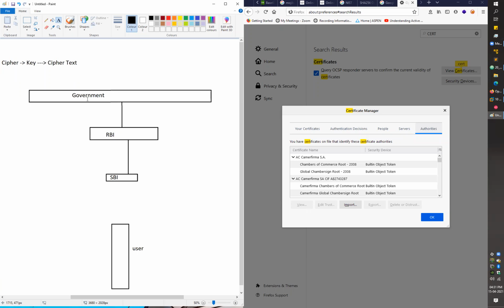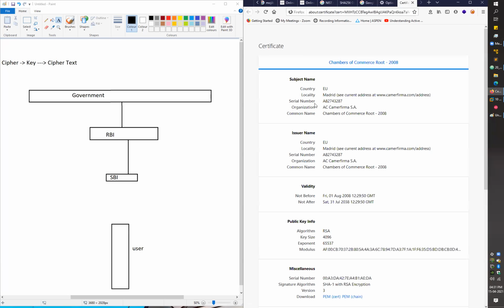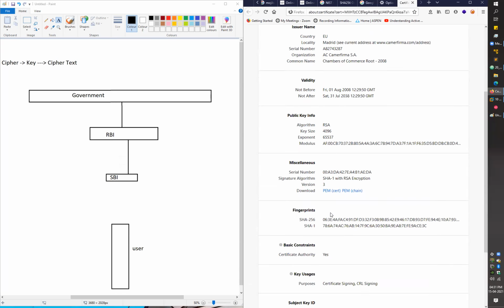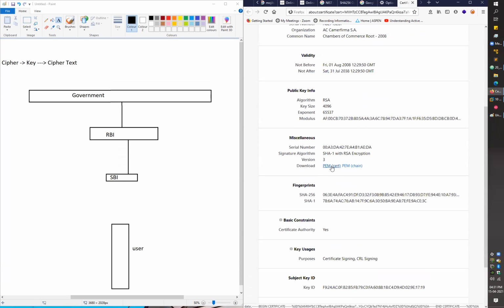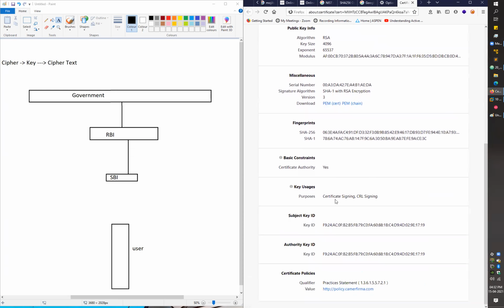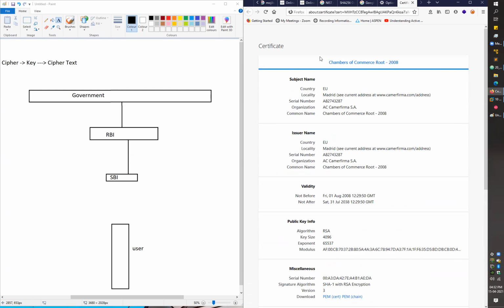Because if I encrypt the data, I'm talking about asymmetric key encryption here. If I encrypt the data with the private key, only the corresponding public key can be used to decrypt that data, right? So for all those government level certificate authorities, my browser has the public key for them. If you click on any certificate and go with the view options here, you can see we have some public keys out there. You can go with the pen and they will show you the public key here, right?